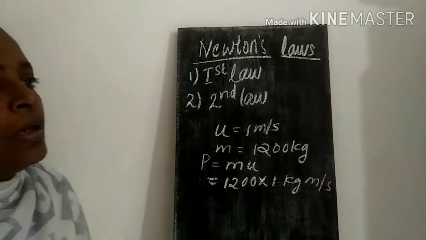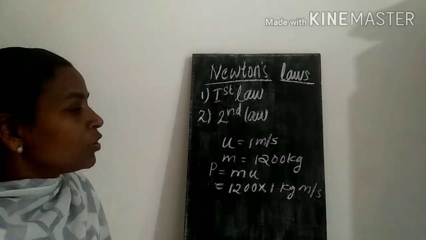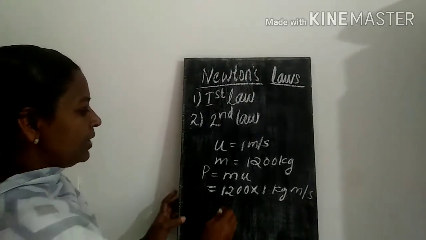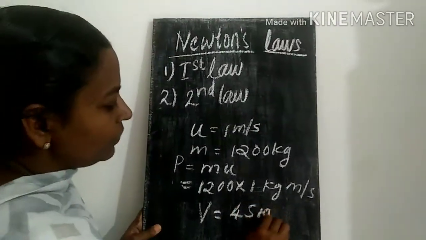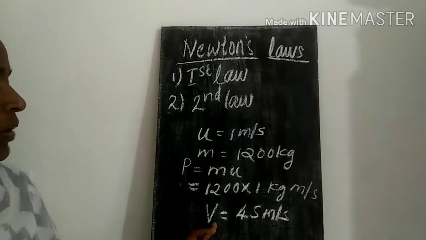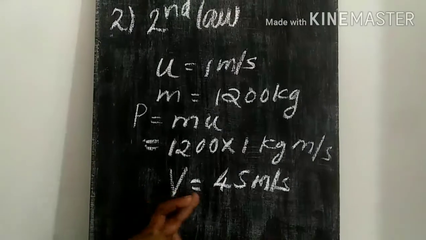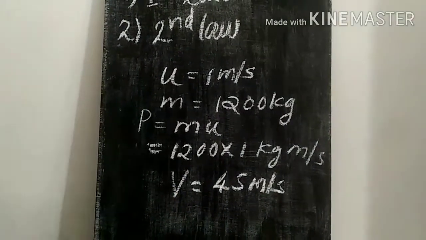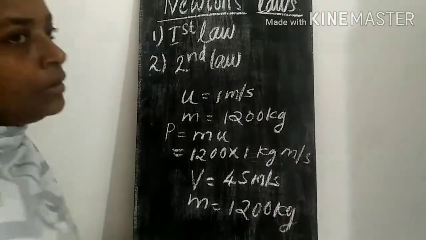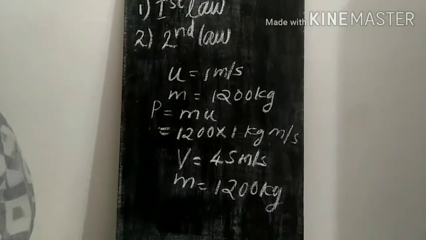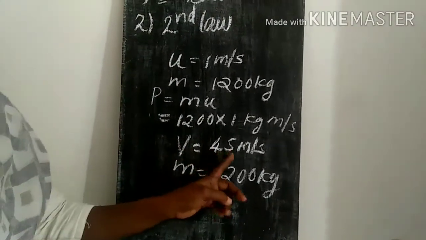So we call some persons to push the car or pull the car, and as a result there is a sudden increase of velocity, and the velocity is increased to 40 or 45 meter per second. This is the final velocity attained by the car due to the hard push of the persons. So v is increased to 45 meter per second. m remains constant because 1200 is the mass of the object. There won't be any change for the mass. Now the initial velocity has increased to v, the final velocity, that is 45 meter per second.